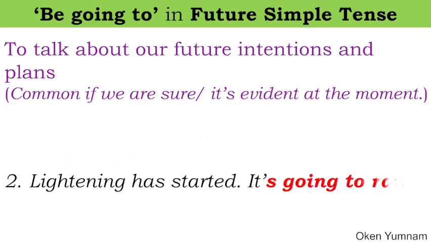Another one here, lightning has started. You have seen the lightning. It's going to rain, and you are sure that the action of rain will follow sooner or later. That's when we use the be going to form in future simple tense.